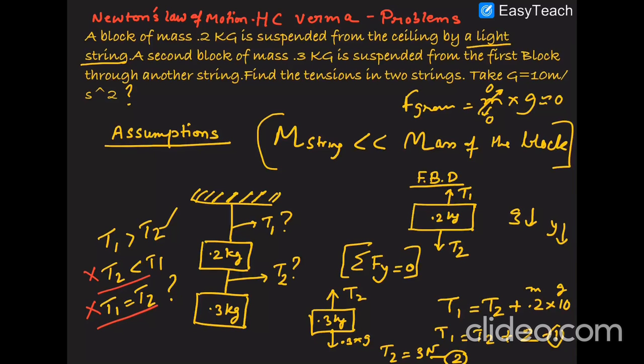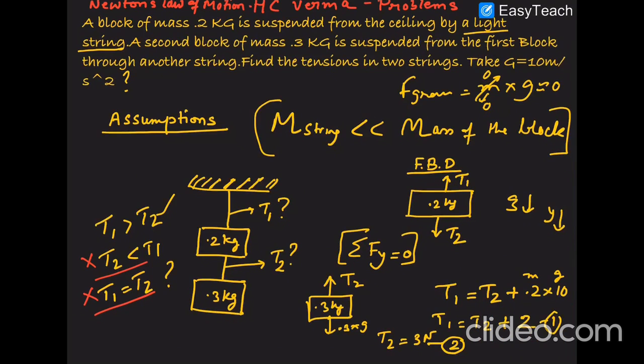Now let's understand that you have suspended a 0.2 kg mass from the ceiling via this light string and it has come to equilibrium. It is not moving in space, it is not having movement. That means the net force will be 0, that is, there is no acceleration in the system. Now when this net force is 0, we will write the equation for these blocks.